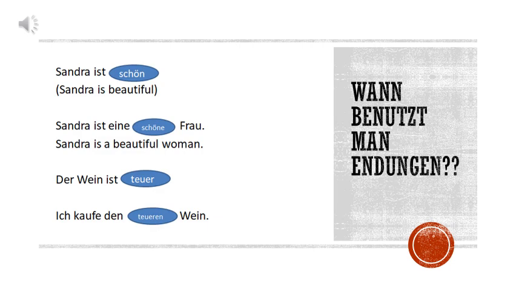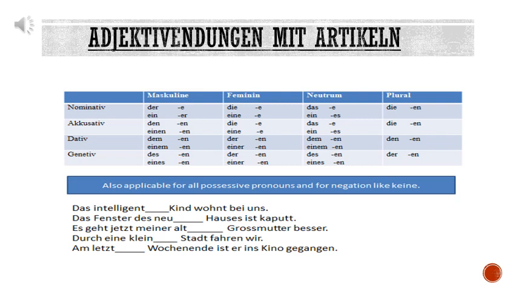If there is a noun after the adjective, if there is an article before the adjective, you have to put an ending to the adjective. If there is no noun after the adjective, if there is no article before the adjective, then you will put a cross or dash after the adjective. Is it clear? We are going to see adjective endings in two tables. The first table will be with article and the second table will be without article.